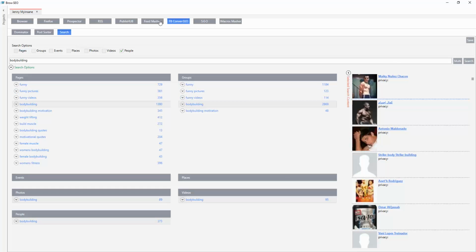But now there's all these iMacros and automation that we have built into Browseo. So you're going to be able to do this at scale, connecting and posting and liking stuff, basically. So real social media interactions and building profiles in a targeted way, all automated en masse. So I'm going to do another video and show you how that's going to work. It saves so much time and allows you to build up your profiles in the right way, the safe way, the real way, so that your profiles are actually worth something, and they're not just spam profiles, spam territories, just for backlinks that aren't going to do any good to you anyway.